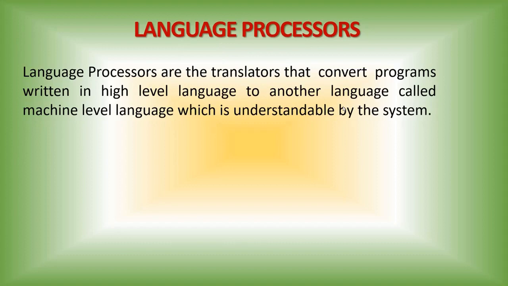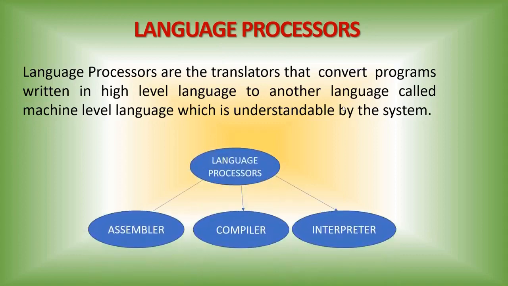Now we can see the different types of language processors. The different types of language processors are assembler, compiler and interpreter. Assembler means, I told you, assembly level language was developed.